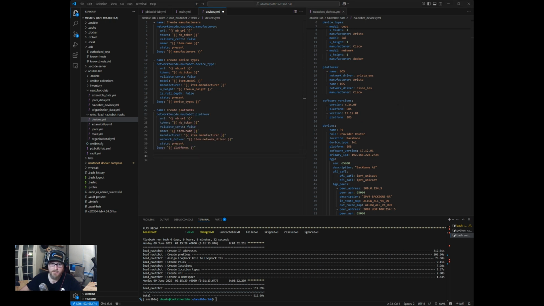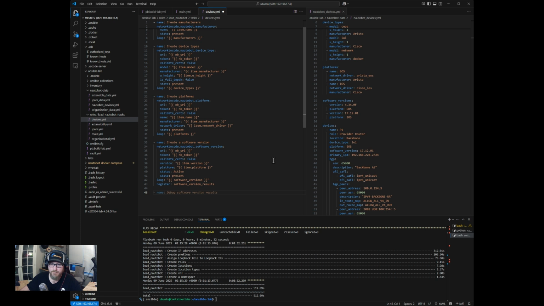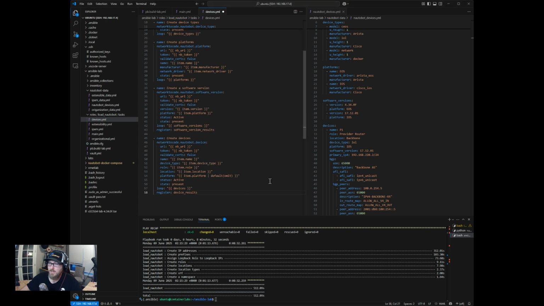After device types, we can create platforms. After platforms, we can create the software version. After the software version, we can create our devices, because now we have everything that we need under the device. We have everything created that we want to assign to the device.